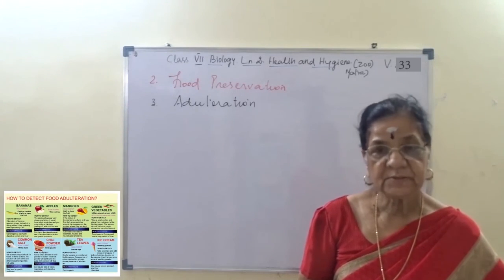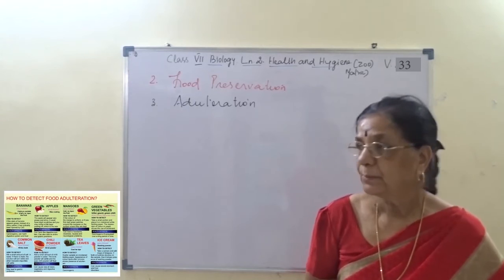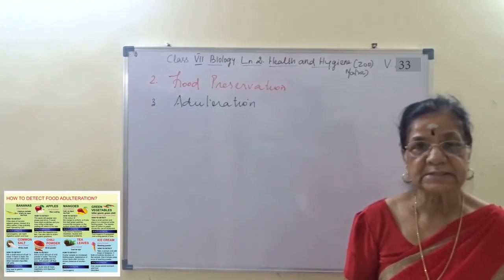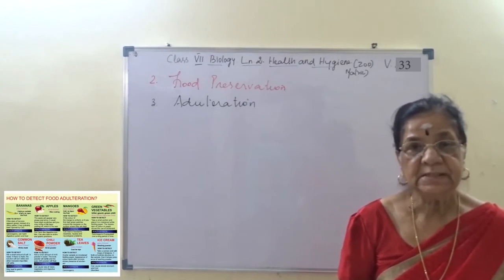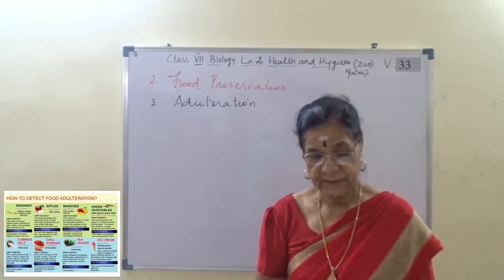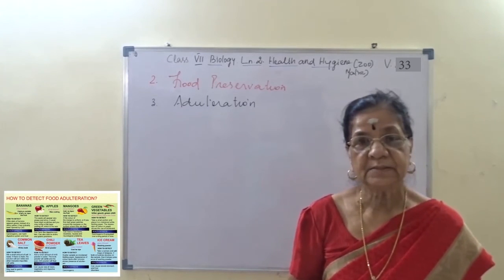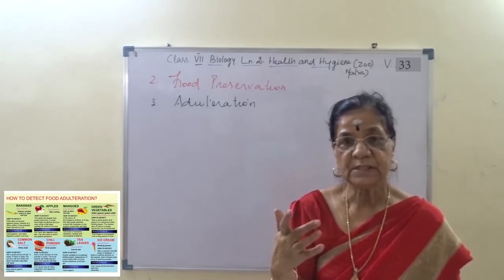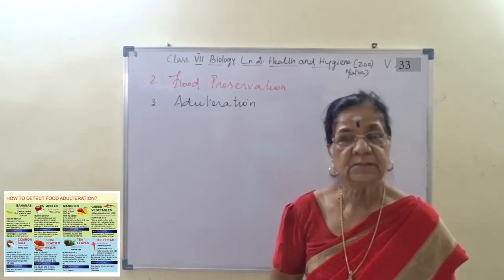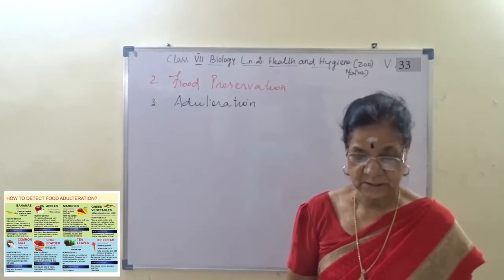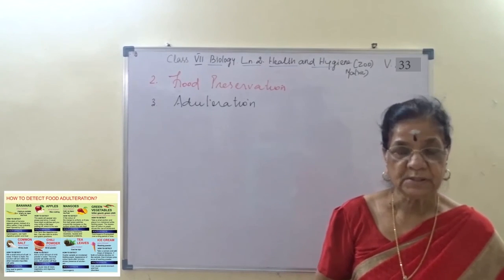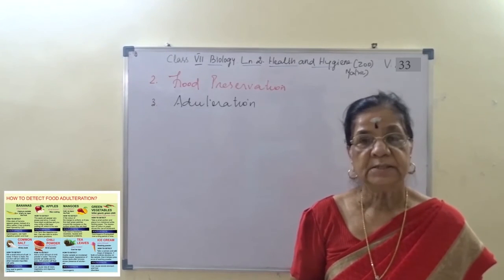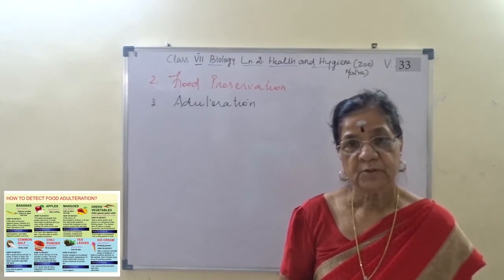Enalla pepper-ku dried seeds of papaya, that is papaya plant. So pepper, dried seeds of papaya; silver leaves, it is aluminum leaves; and turmeric, it is a colored sawdust. Sawdust na marathula color panni podala, turmeric colored sawdust, and chili powder, colored sawdust, brick powder or talcum powder. I hope you understand it.